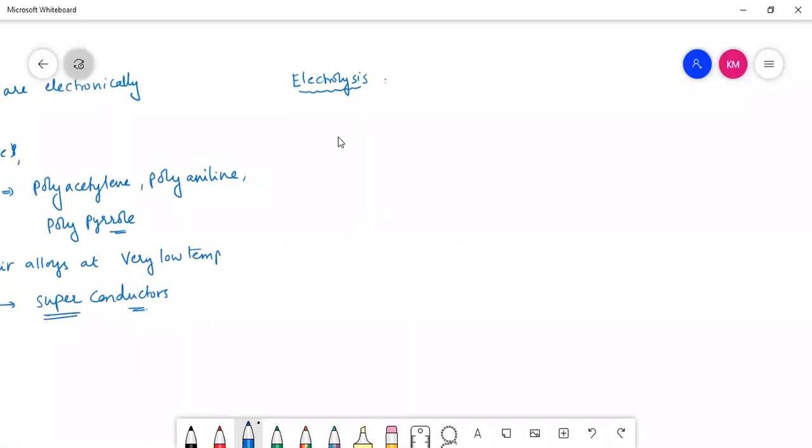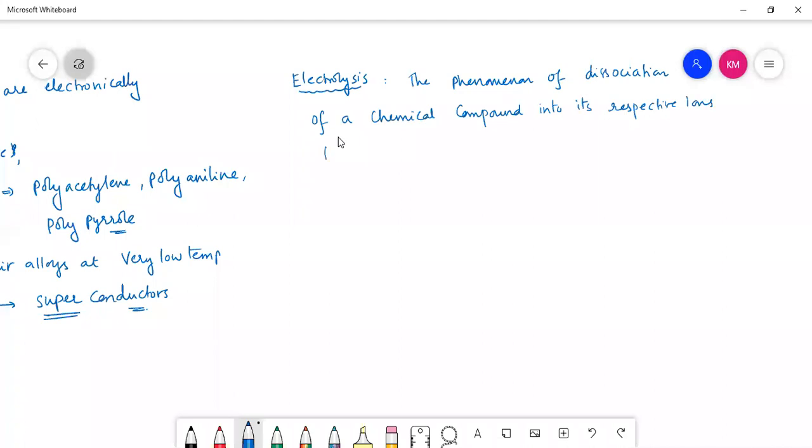Electrolysis is nothing but the phenomenon of dissociation of a chemical compound into its respective ions by passing electricity through it.